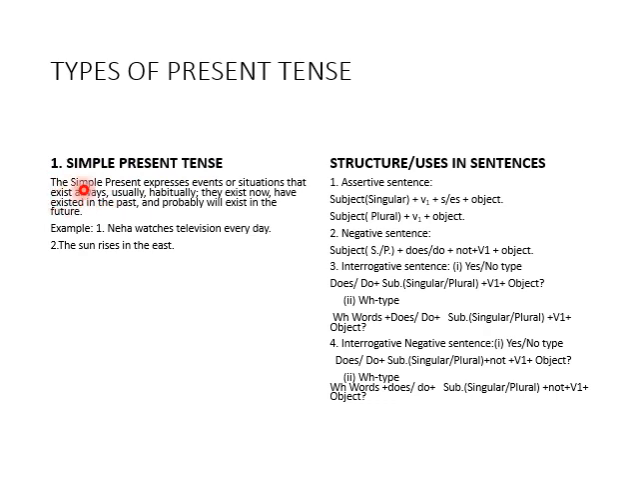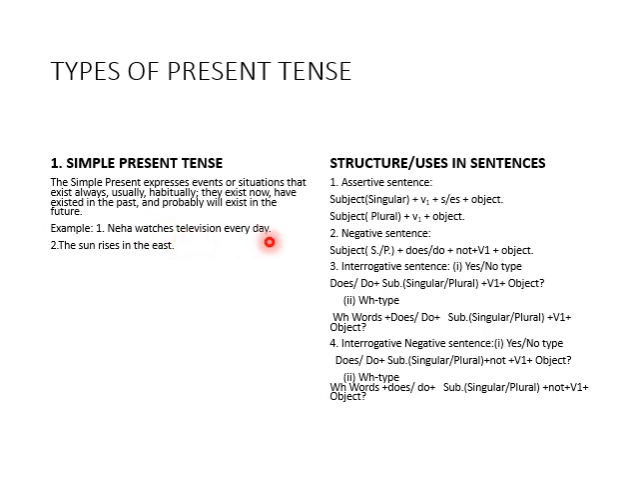The simple present expresses events or situations that exist always, usually, habitually. They exist now, have existed in the past, and probably will exist in the future. This is the definition of simple present tense. On the basis of the definition, we have examples. Number one, listen here: Neha watches television every day. Now this is the habit of Neha. Neha watches television every day.